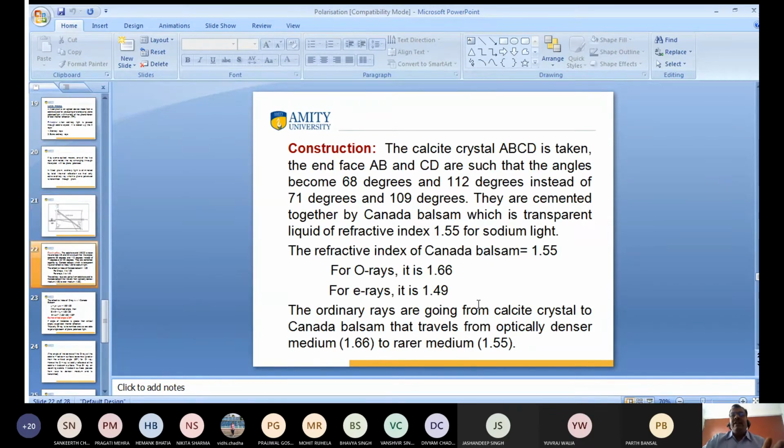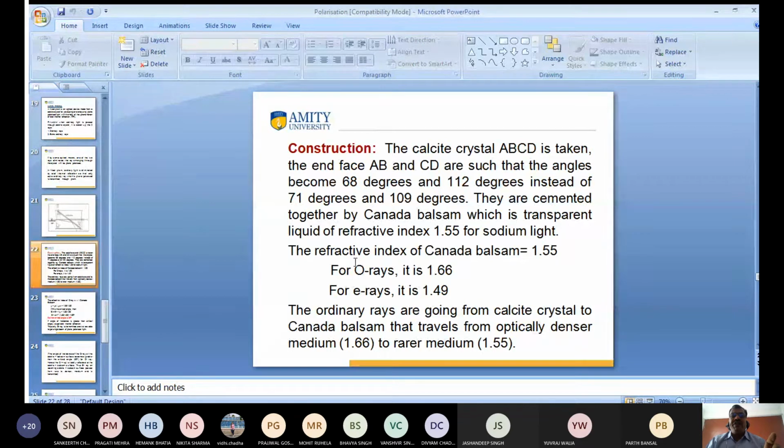I want to discuss what is going to happen. The calcite crystal is ABCD, but we have changed the angle from 68 degrees and 112 degrees to 71 degrees and 109 degrees. These are two prisms cemented together by Canada balsam. What is Canada balsam? Canada balsam is a transparent refractive liquid, which works as an adhesive, meaning joined together. Its refractive index is 1.55 for sodium light.